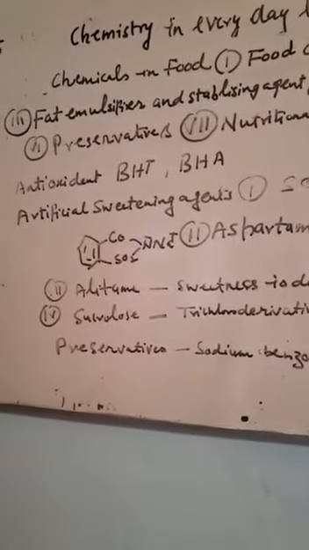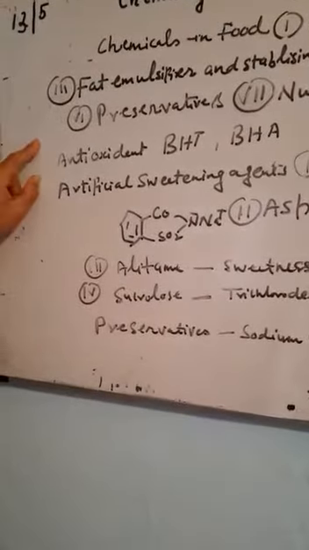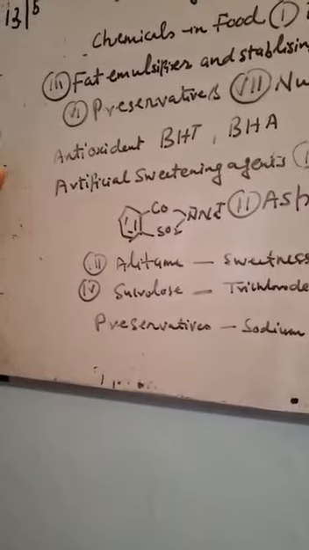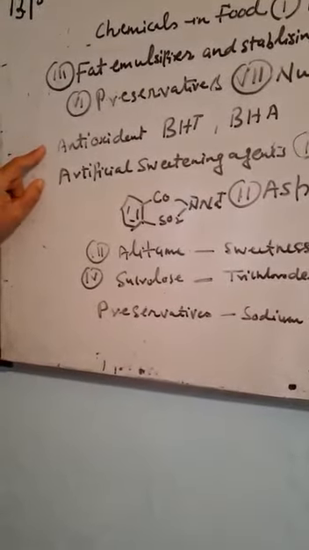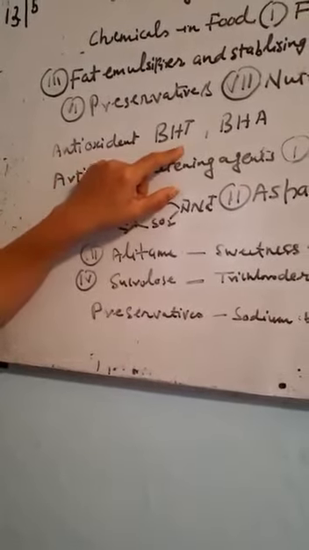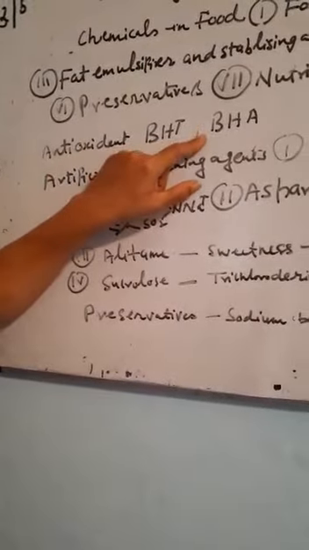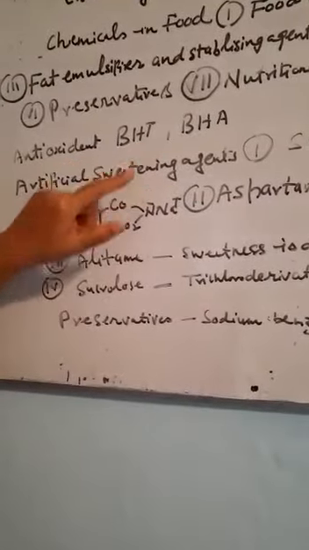Antioxidants are those substances which prevent oxidation of food. You have read about antioxidants in class 10. These are used for chips, bakery products, etc. The two substances, butylated hydroxytoluene, known by the name of BHT, and butylated hydroxyanisole, are used as antioxidants.